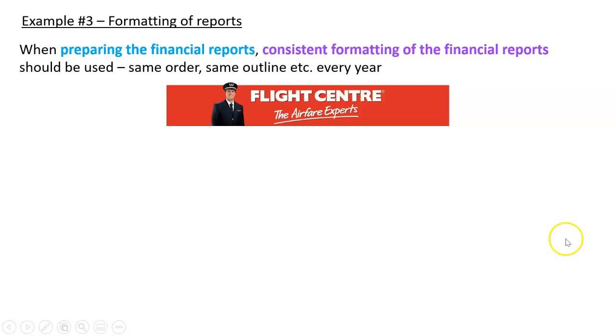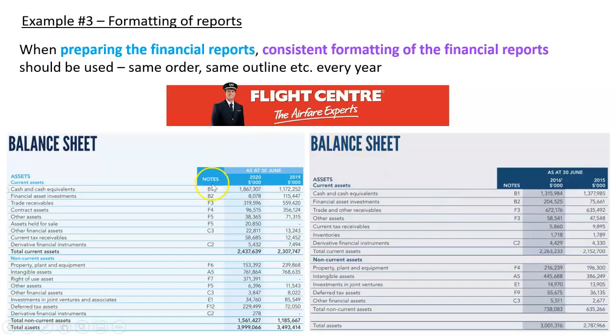That's just the thing we do in accounting. And we can see here, this is Flight Centre's balance sheet from 2020 and 2019, and this is it from 2015 and 16. Set out exactly the same, current assets on top. Not only that, they've basically put things in the same order: cash and equivalents, financial assets, trade and other receivables. Beautiful. Same with non-current assets: property, intangibles, etc.